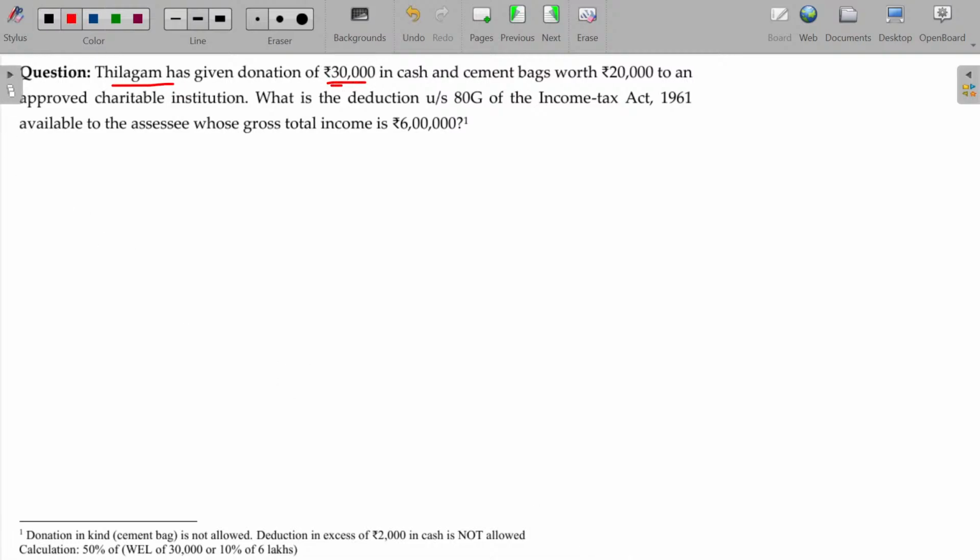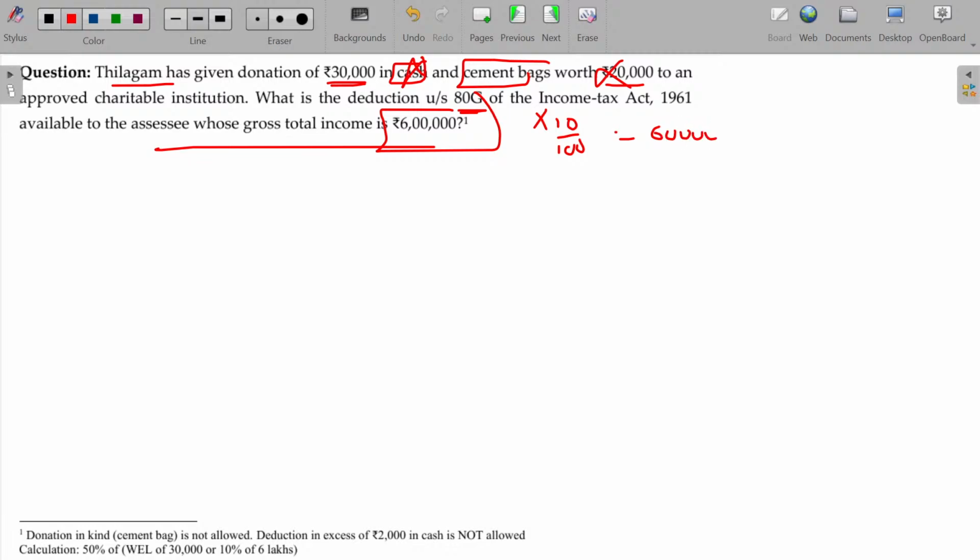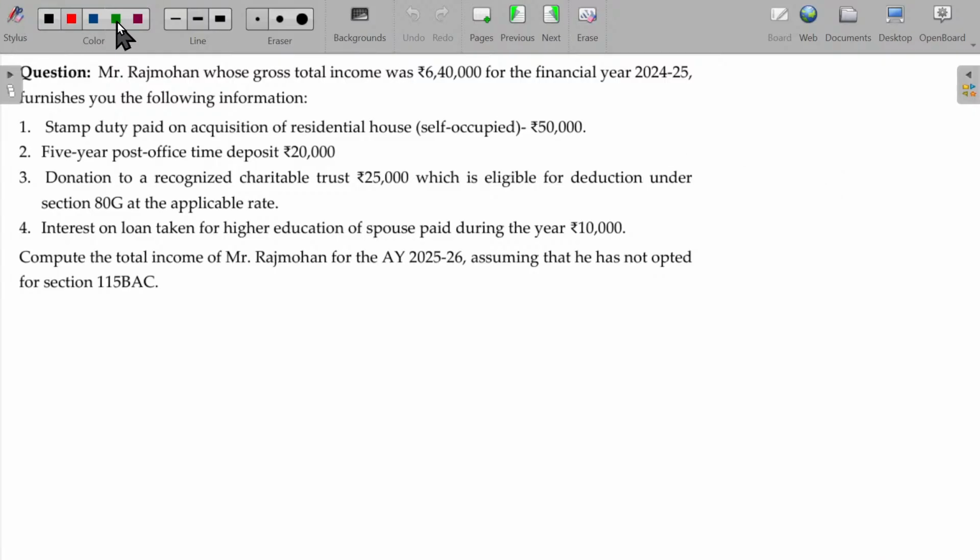Tilakam has given a donation of rupees 30,000 in cash and cement bags worth 20,000. So cash not allowed, cement bags in kind not deductible. So nothing is deductible. What is the deduction under section 80G? Nothing is deductible. That's all. Now what is the ceiling usually available? 10%. 60,000 is deductible, and that too 50% on this, if she is eligible. Provided, in this case nothing is deductible. Yes. Next question.